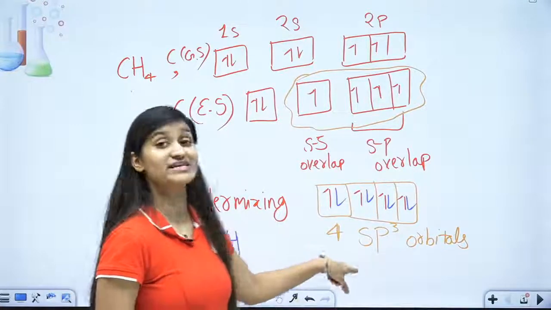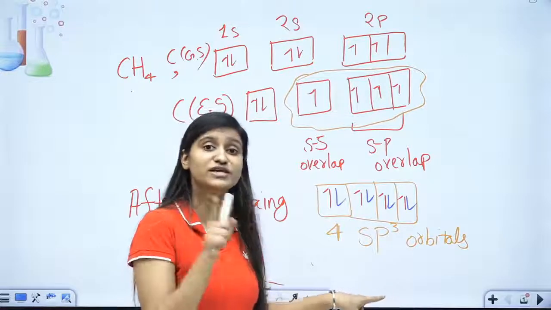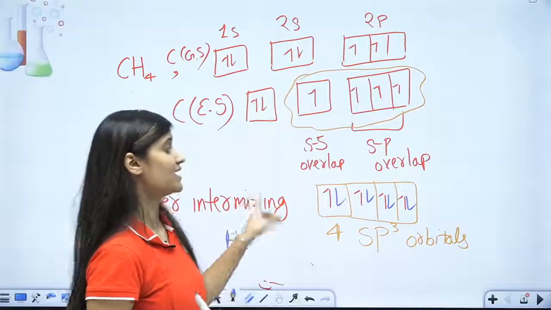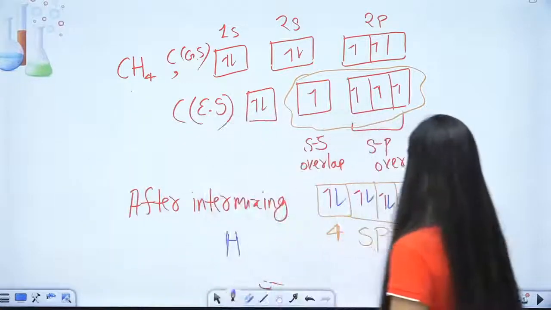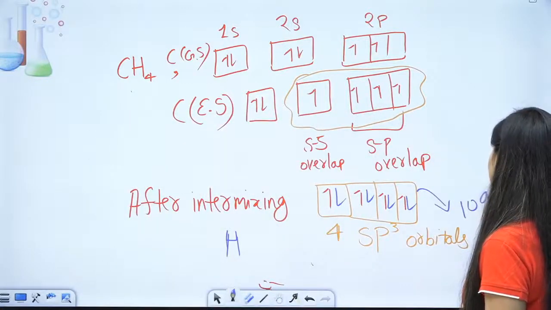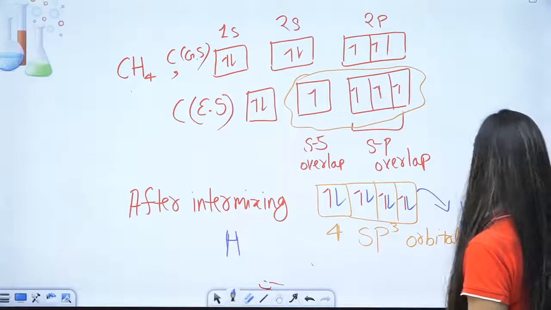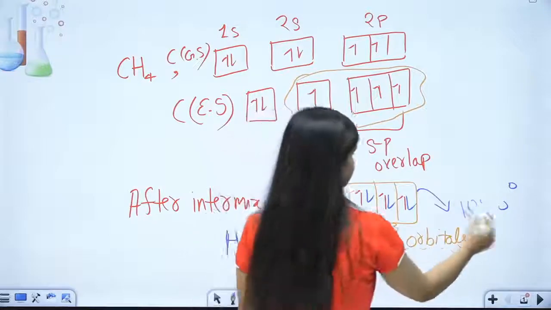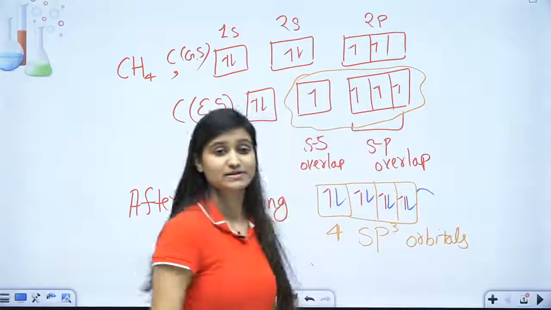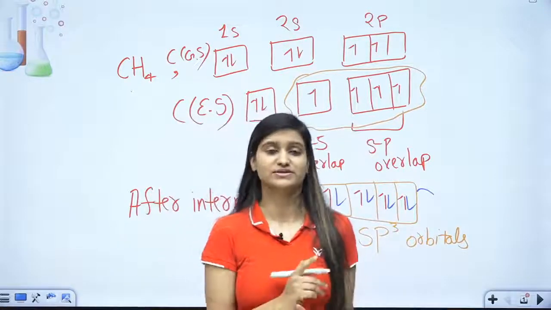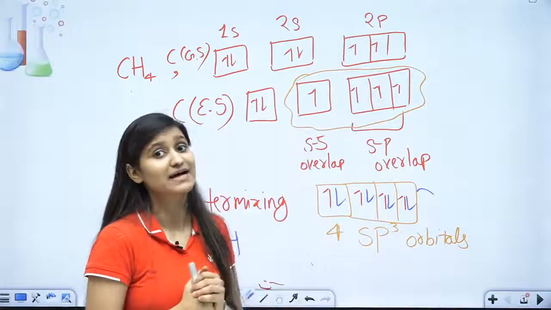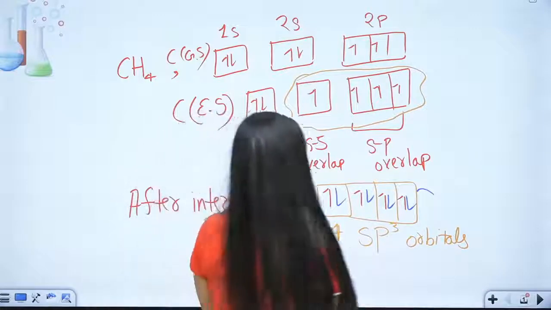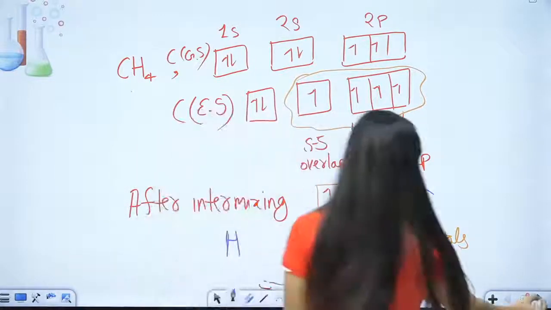Now you have 4 sp3 orbitals which have equivalent energy and equivalent shape. So there are no such issues, and that's why the bond angle comes out to be 109.5 degrees. That's how it works. Now let's work out some examples, and I'm going to tell you some tricks to find out hybridization.